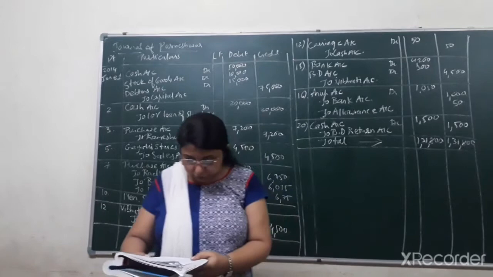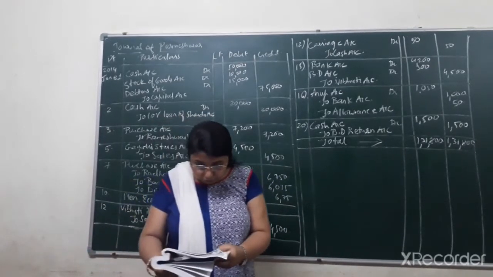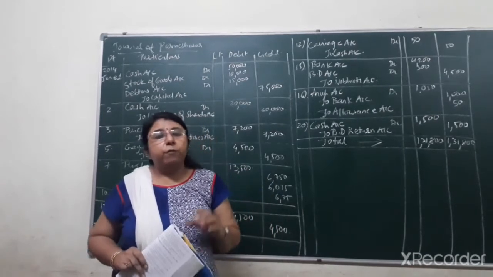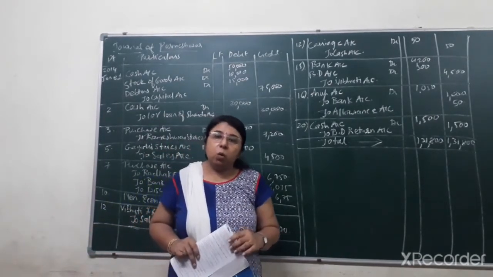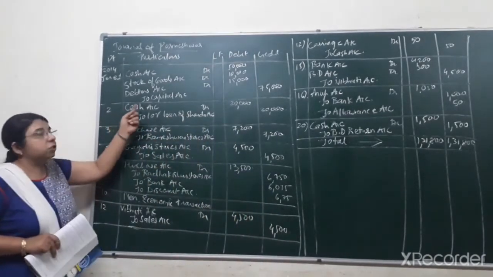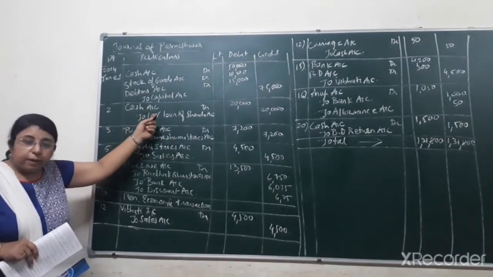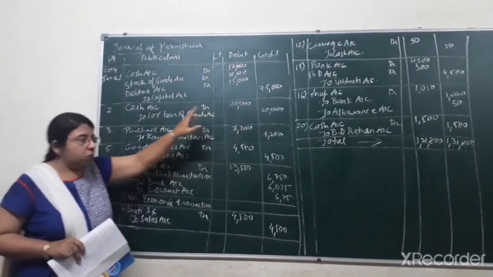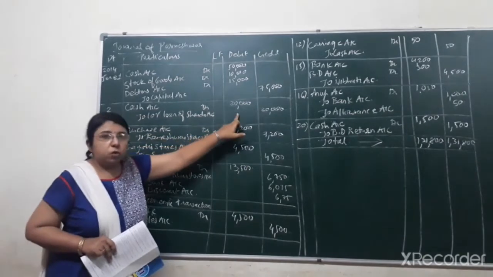Next, second journal entry, that is on second date, 10% loan of 20,000 is borrowed from Srimati Sharda. Now we have borrowed the loan. While borrowing the loan, cash comes in the business. So you can see the second journal entry that I have done, that is cash comes in. So cash account has been debited by rupees 20,000. Loan we have taken, that is of rupees 20,000. So cash account debit, that is 20,000.